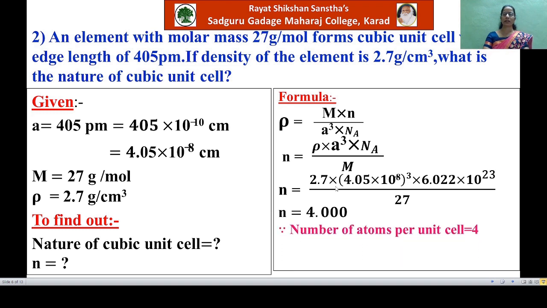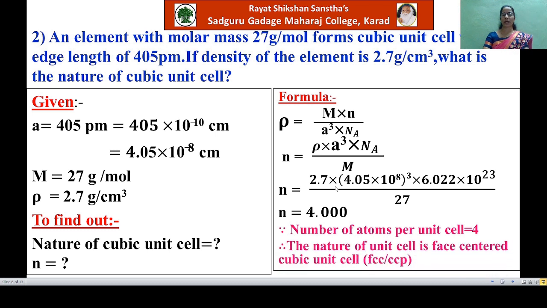Thus, the number of atoms per unit cell is 4, and we know that if this number is 4, then the type of that unit cell is the face-centered cubic unit cell, also named the cubic close-packed unit cell. Students, such numericals are always asked in the exam for 3 marks, and therefore you should practice more numericals given in the exercise.